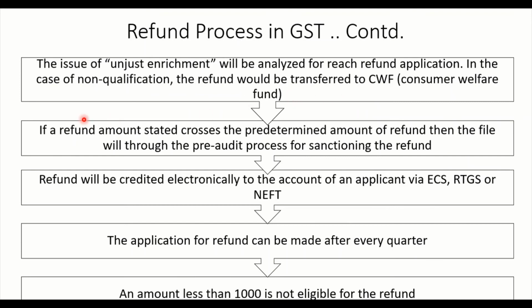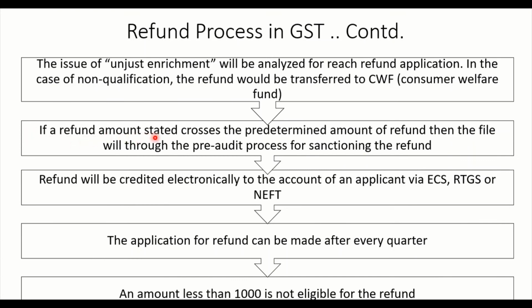And what happens if the refund amount stated crosses the predetermined amount of refund? Then the file will go through the pre-audit process for sanctioning the refund. Pre-audit process, what is happening here? I'm purposely going very slow. Please give your concentration here.